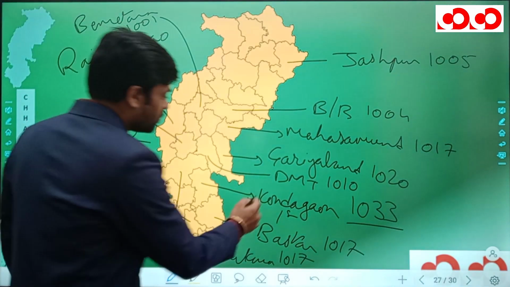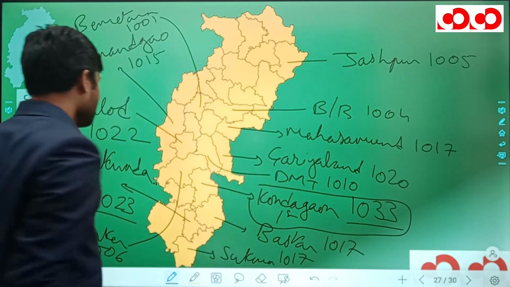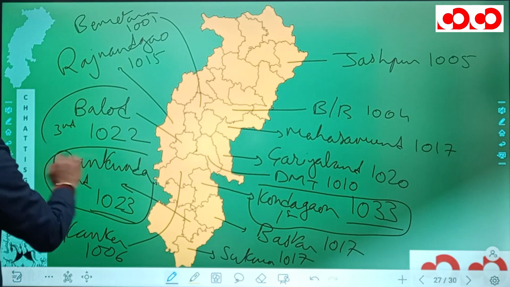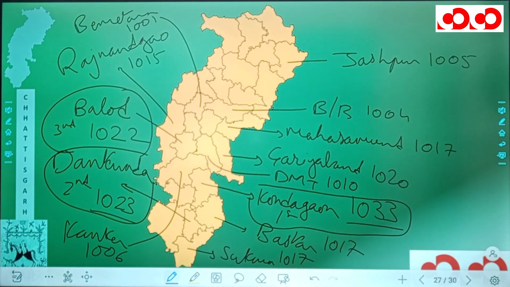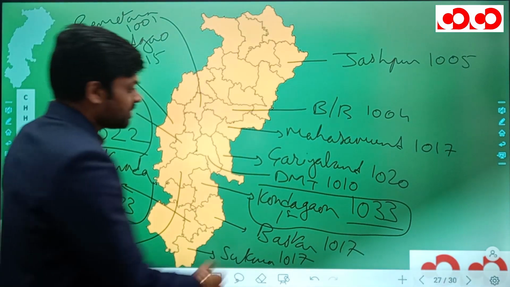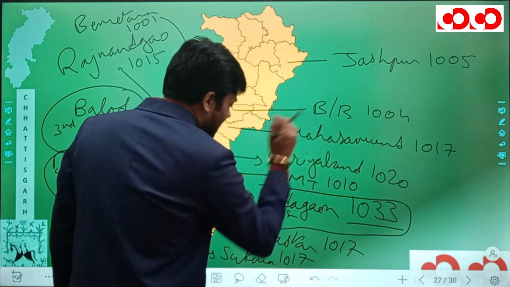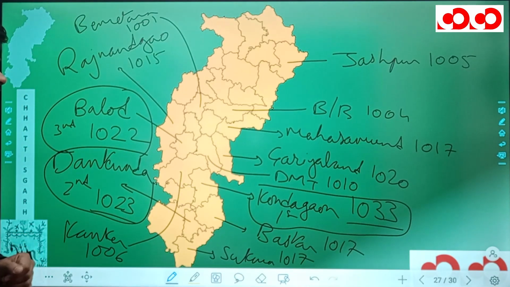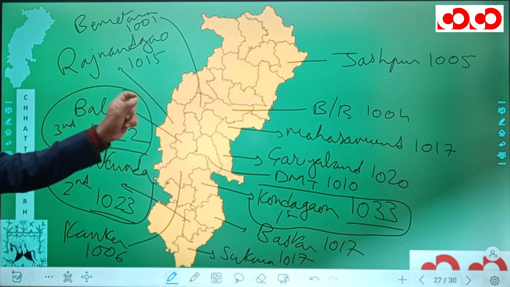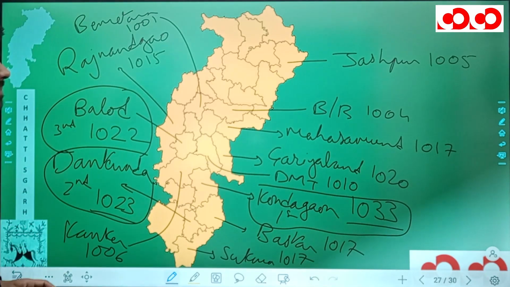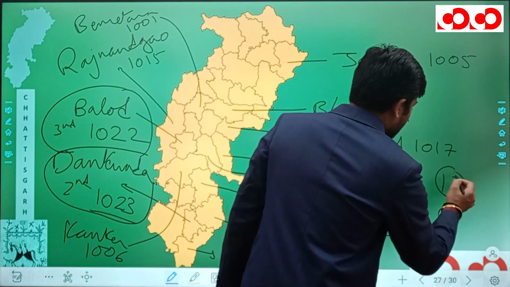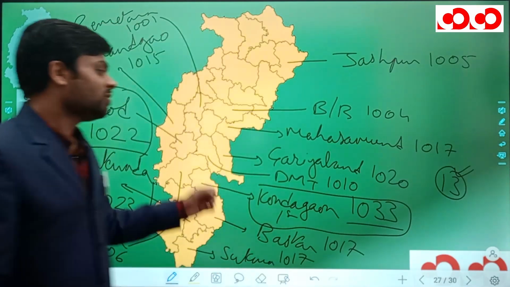In the first place is Kondagaon 1033. In the second place is Dantewada 1023. In the third place is Balod with 1022. Next, we have Garyaband. Then we have Mahasamund. Then we have Bastar and Sukma. Then we have Rajnandgaon. Then we have Dhamtari. Then we have Kanker, Jashpur, Baloda Bazar and Bemetara. So these were actually the 13 districts with a sex ratio of more than 1000.